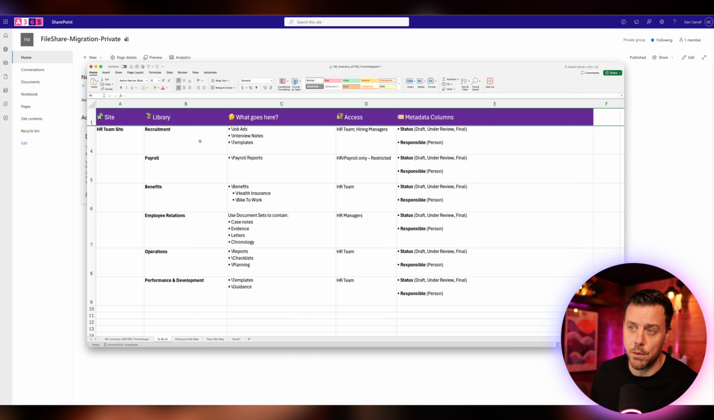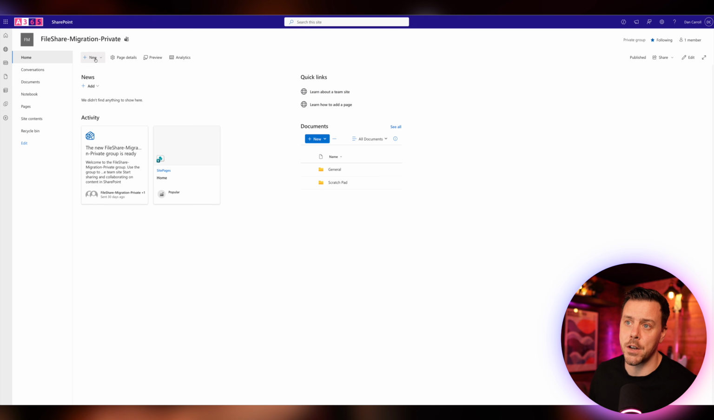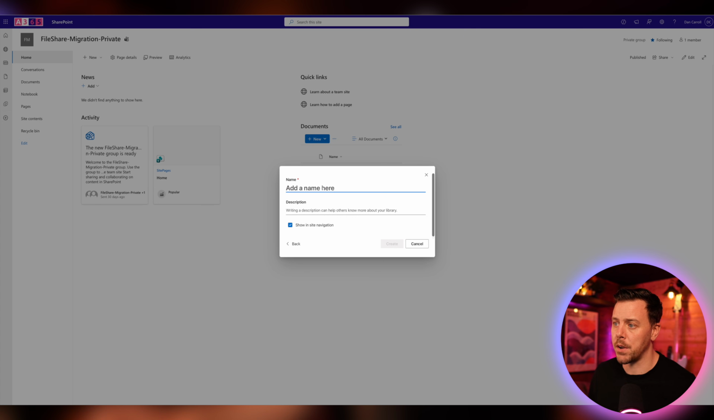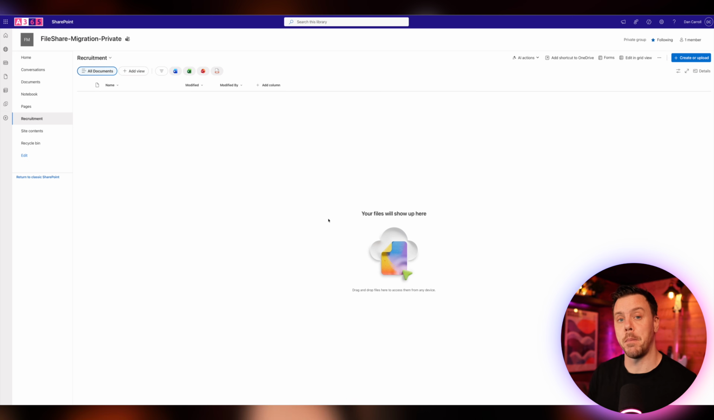So we'll start off with the recruitment library. Back on the site, I'm going to come up here and say document library. We're going to say blank library and call it recruitment. And we can show it in the site navigation for now. That's fine. And we'll say create. So, straightforward enough. We're just going to repeat that for every document library that we have in our spreadsheet. End result will always be something like this.